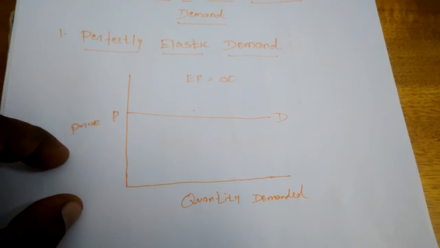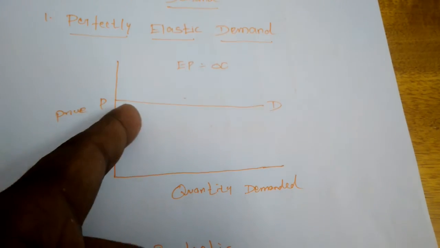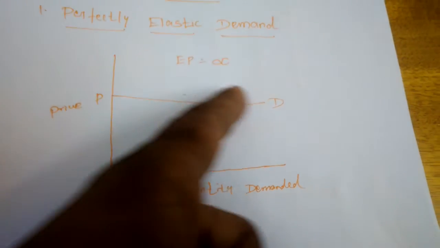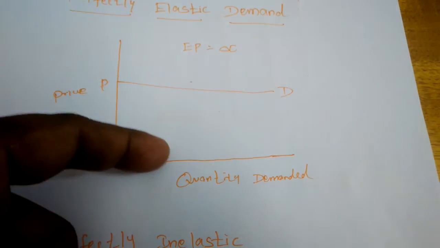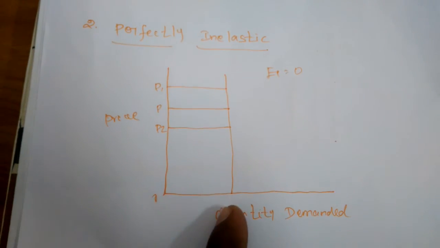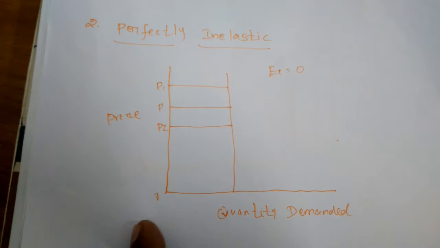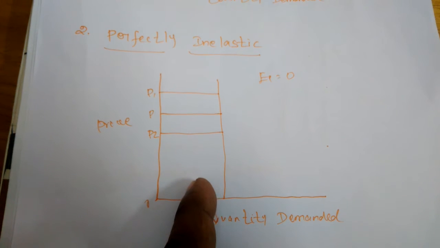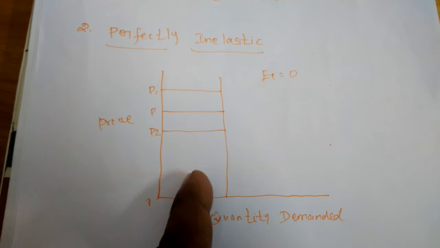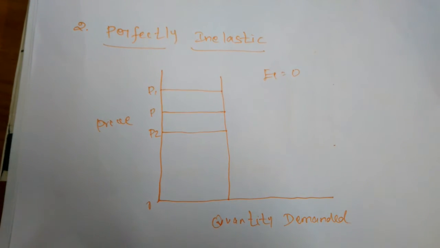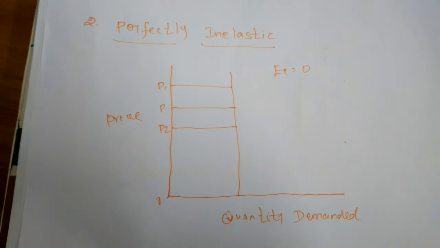First we studied perfectly elastic, which means the demand will be infinite, so the demand curve will be a straight line parallel to the x-axis. Here, the opposite of elastic, there is no flexibility. So the demand curve will be a vertical straight line, which shows that the demand remains unchanged irrespective of change in the price.